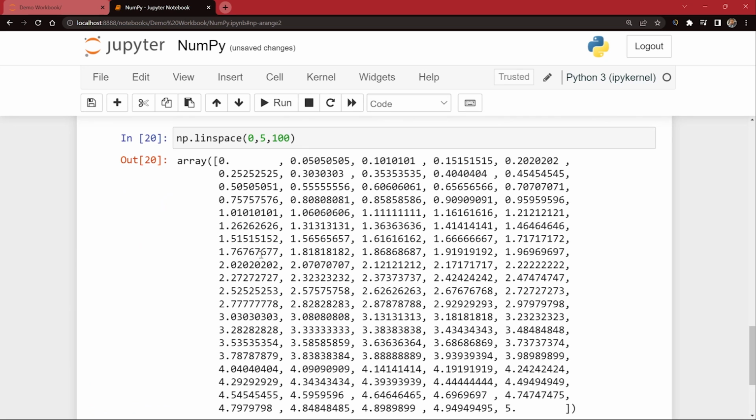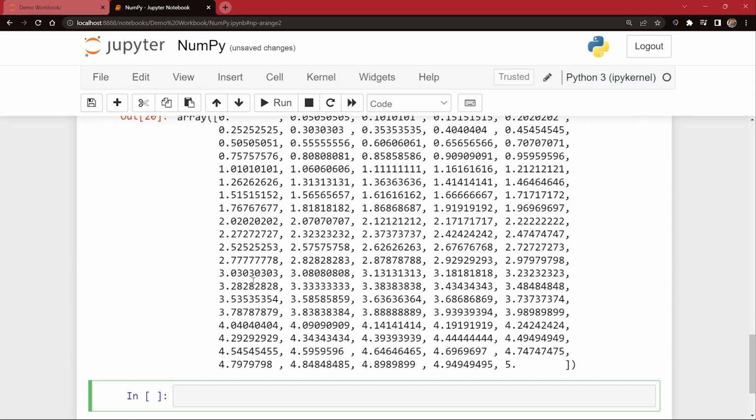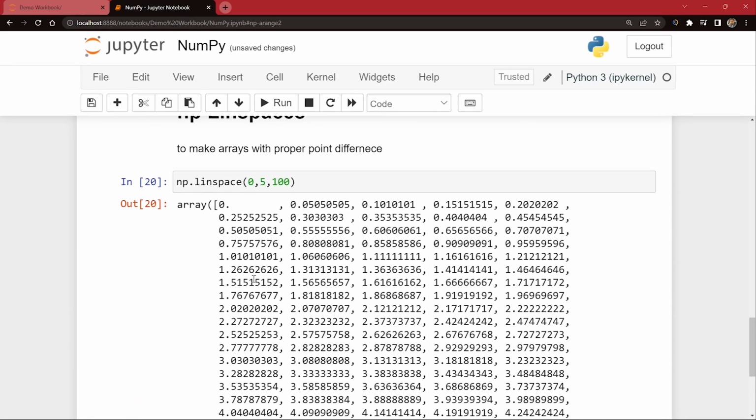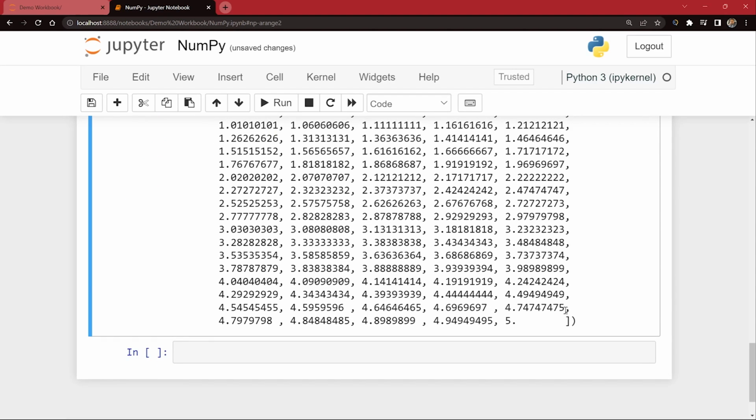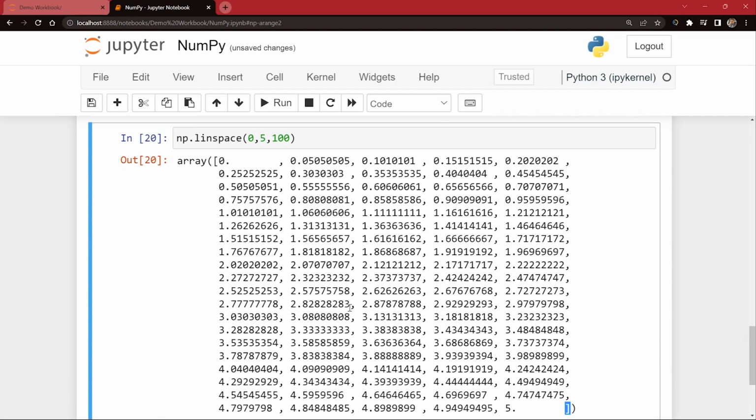I executed this and you can see that so many numbers came here. What are these numbers? Let me show you first. It is a single dimensional array only. You might think that it's a multi-dimensional array. No, it is not. You can see only one square bracket is there. So this is a single dimensional array only.